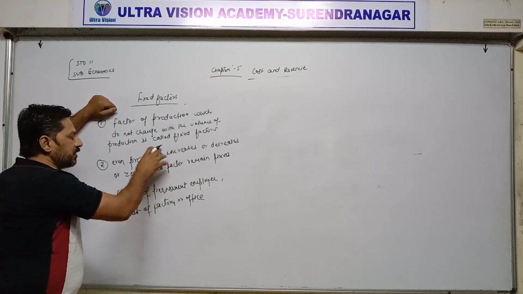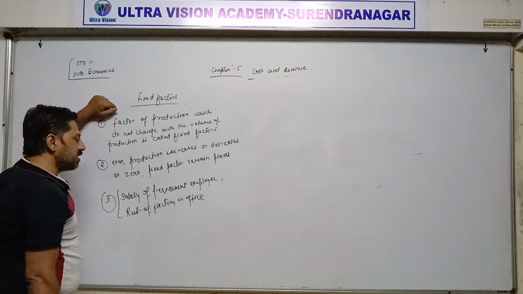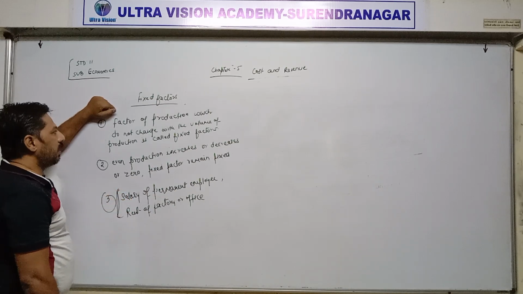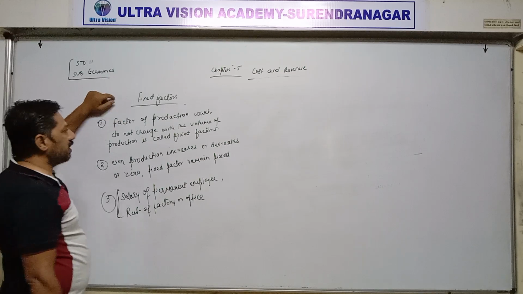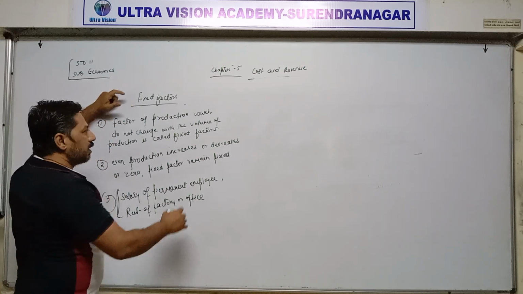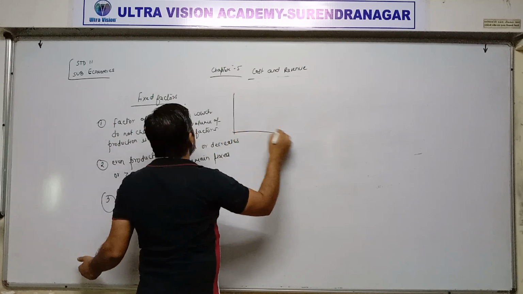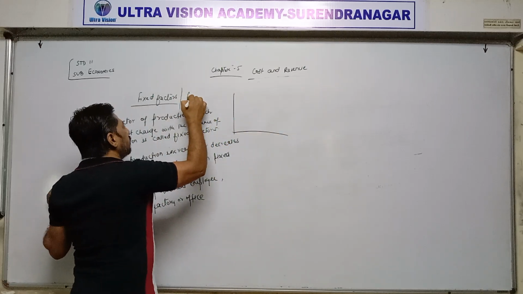The factors which remain fixed, which do not change, are called fixed factors. And on the basis of the definition, if you prepare a diagram, then the diagram is like this. For fixed factor, the diagram is of fixed costs.